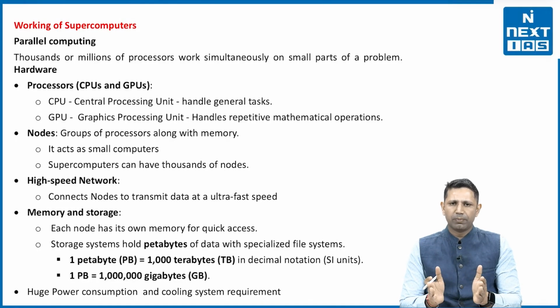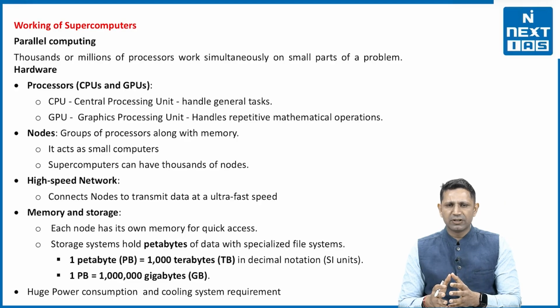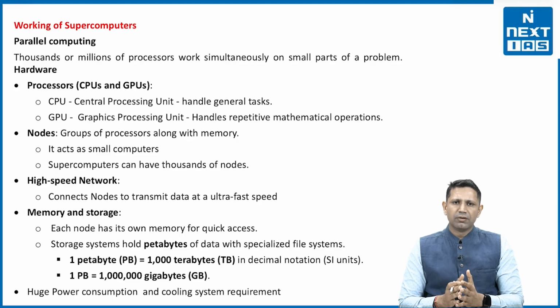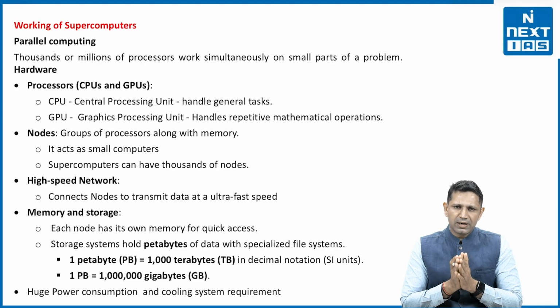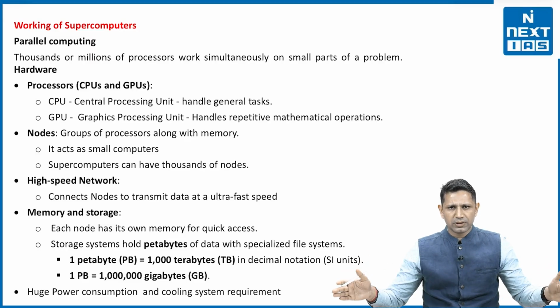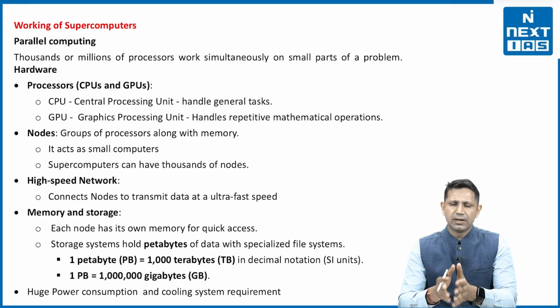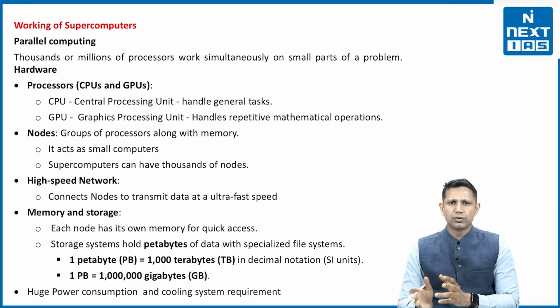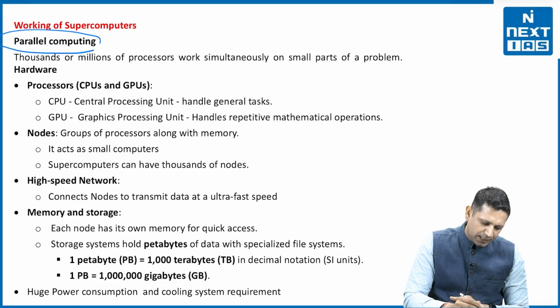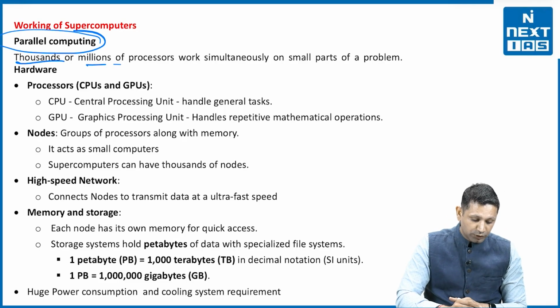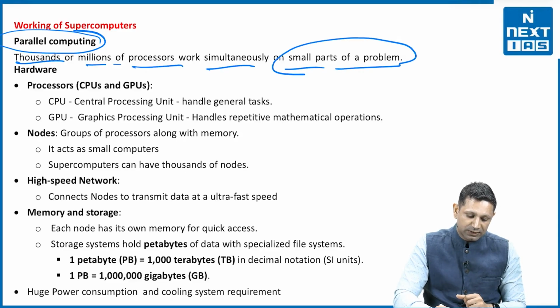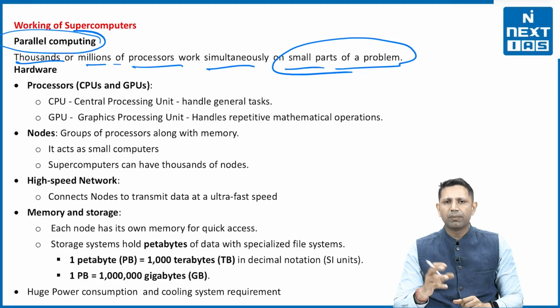Every computer has two parts. One is the hardware, another one is the software. Now, how is this supercomputer being arranged? First of all, instead of building a machine which is itself very much powerful, what we have done is that we have assembled a large number of computers and we have connected them at one point. It becomes a supercomputer. This is known as parallel computing. So, thousands of millions of processors work simultaneously on a small part of the problem.